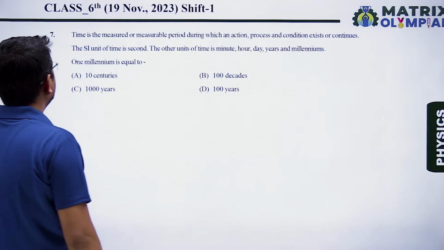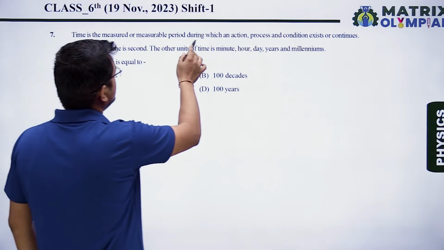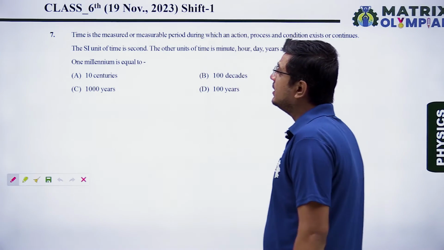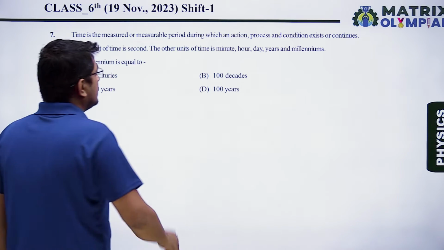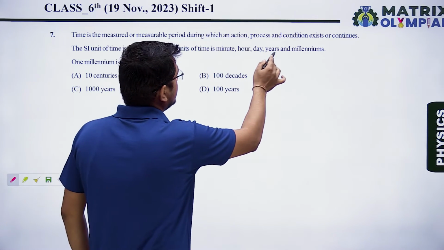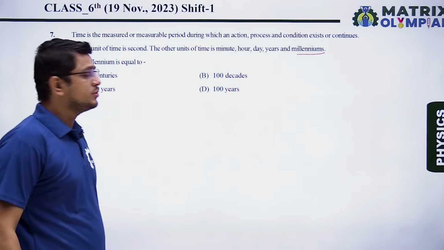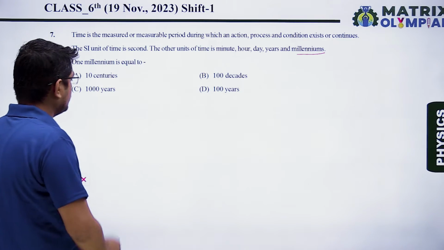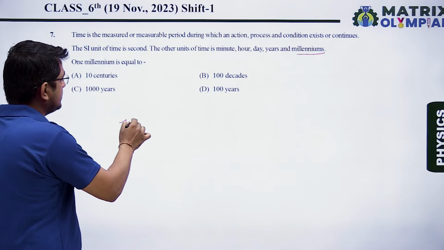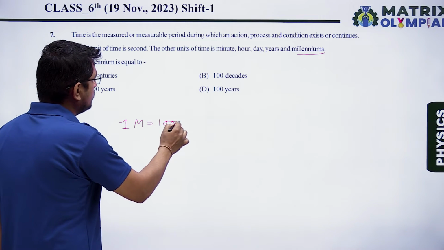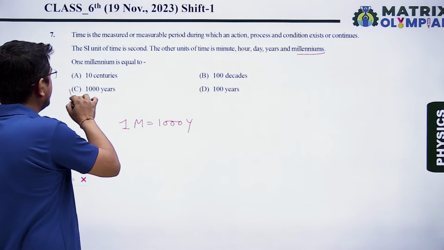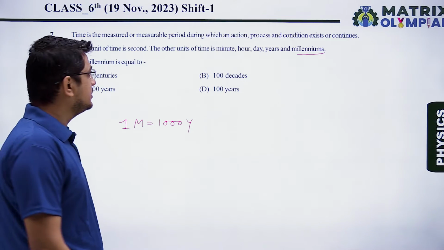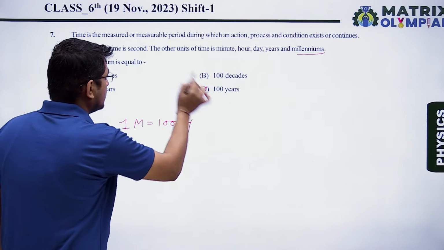So in question number 7, it is said time is measured or measurable period during which an action, process and condition exists or continues. The SI unit of time is second. The other unit of time is minute, hour, day, year and millennium. So the question is 1 millennium is equals to, as we know that 1 millennium is equals to 1000 years. So directly I can see option C is correct answer, but we may have more than one answer correct. So this is wrong answer.